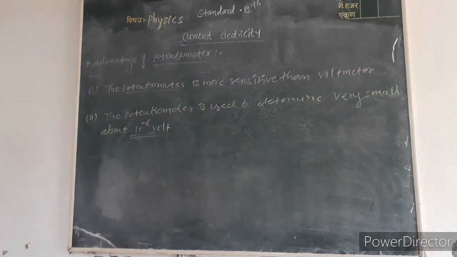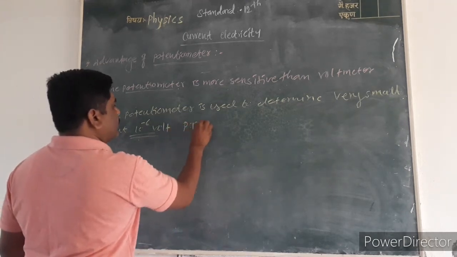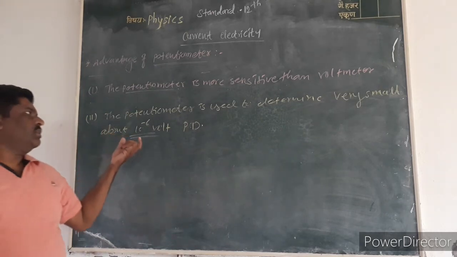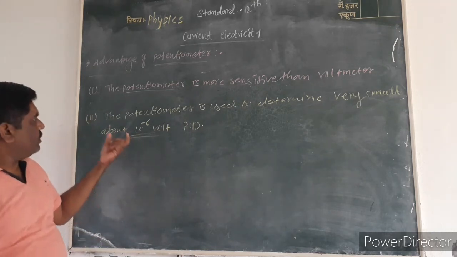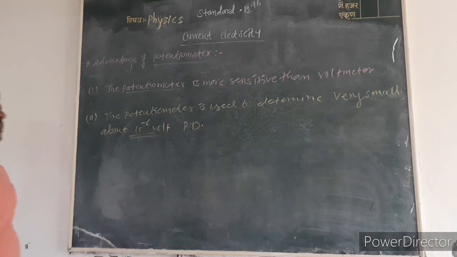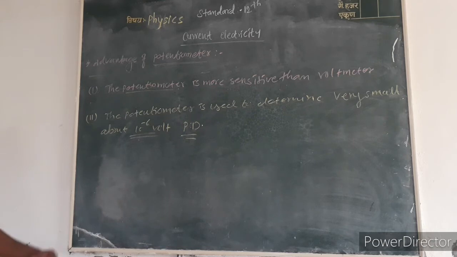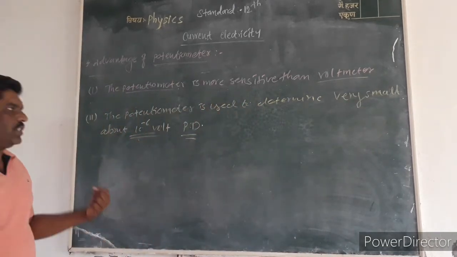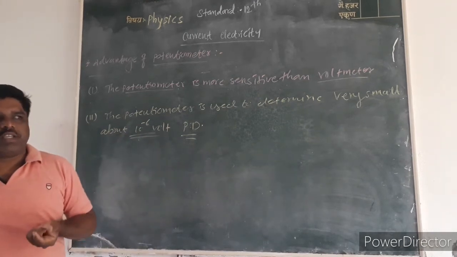A voltmeter cannot measure this very small potential difference, but a potentiometer can measure up to 10 raised to minus 6 volt.